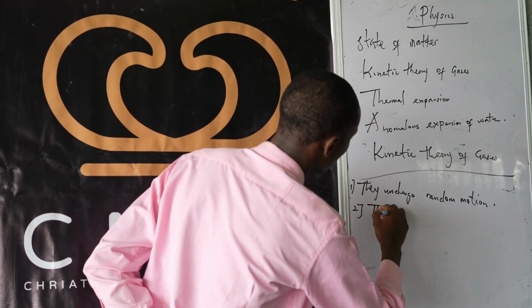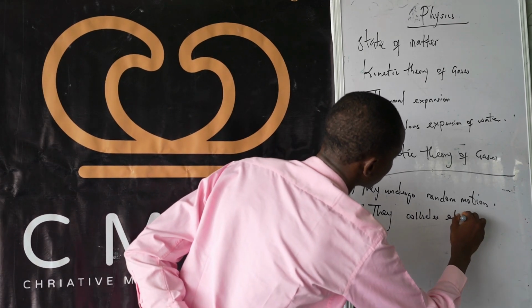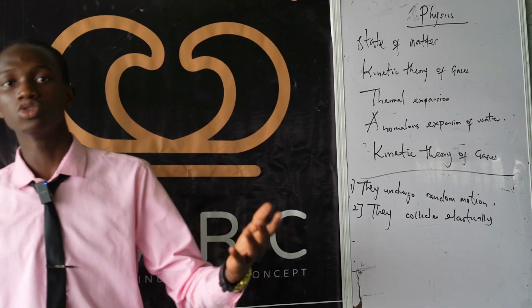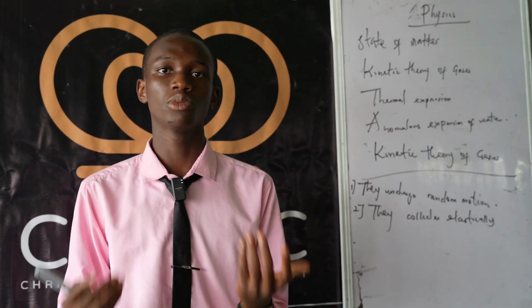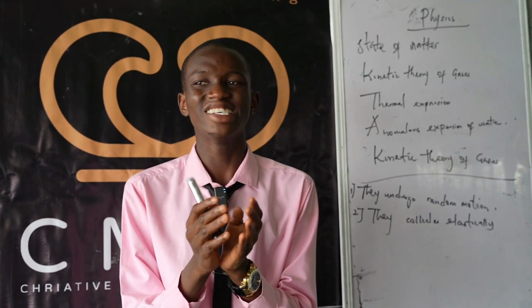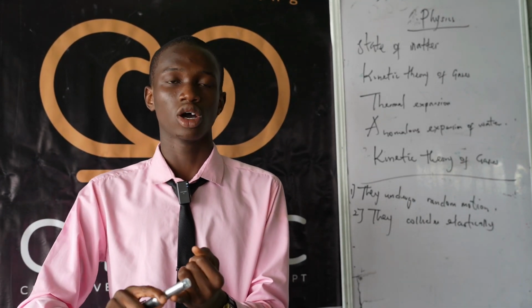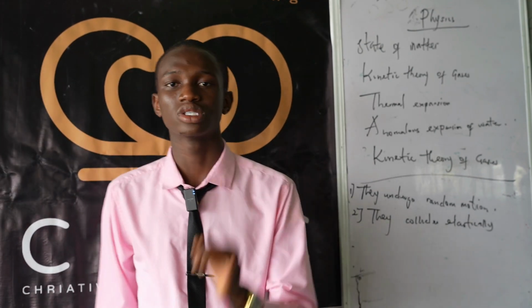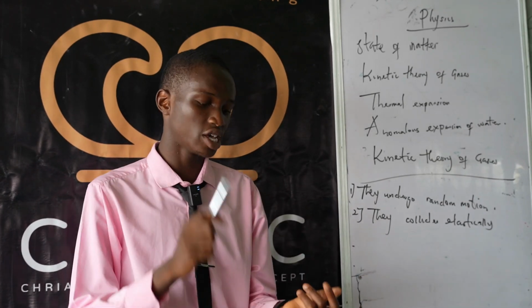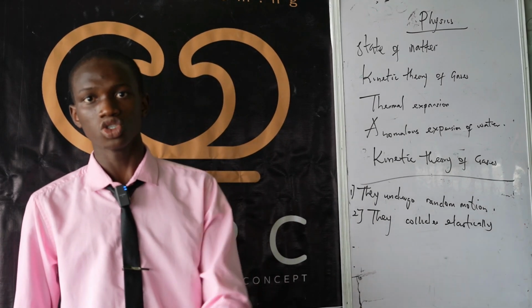Another one is that they collide elastically. What is elastic motion? According to physics, elastic motion is motion in which, when there are collisions, the first thing is that there is conservation of kinetic energy, and the second thing is conservation of momentum. So whenever you see elastic motion, you must always remember that there's conservation of two things. The first thing is kinetic energy, and the second thing is momentum.